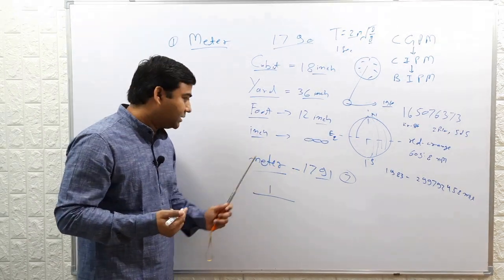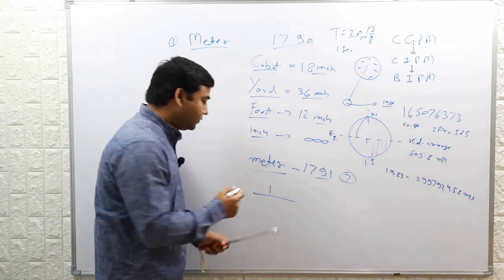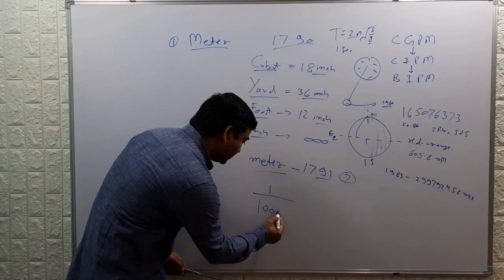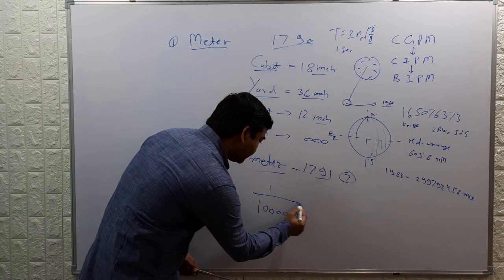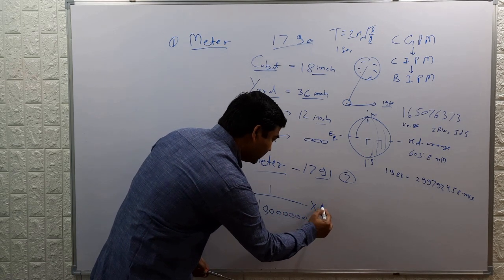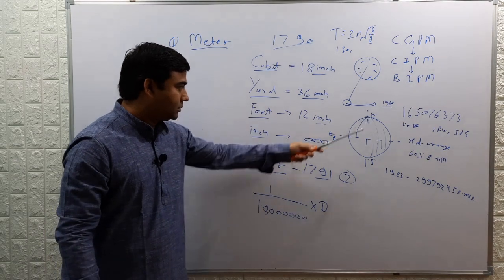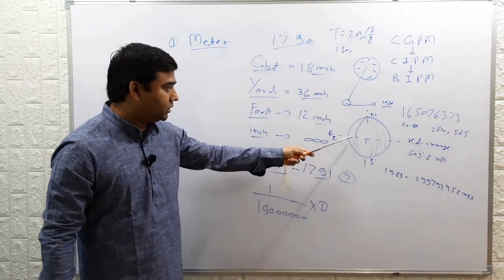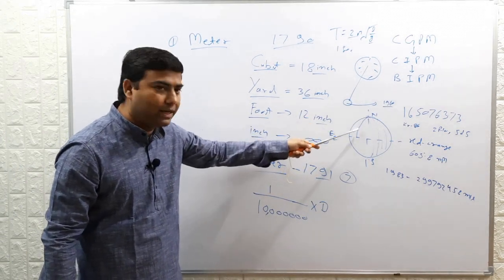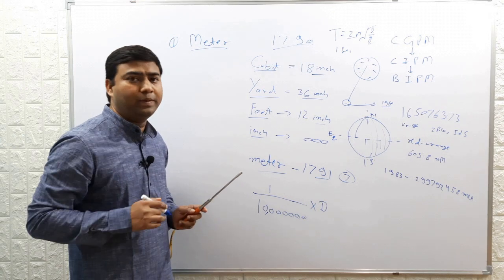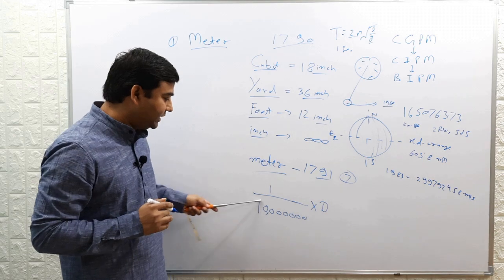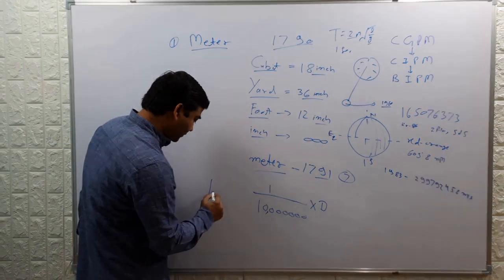Again I am repeating, the meter was defined as 1 by 10 millionth part of the line starting from the north pole and ending at the equator. The length of this meridian passing through Paris and Barcelona, 1/10 millionth part of this meridian, was defined as 1 meter.